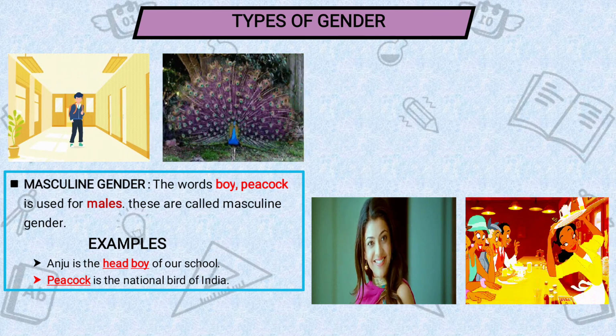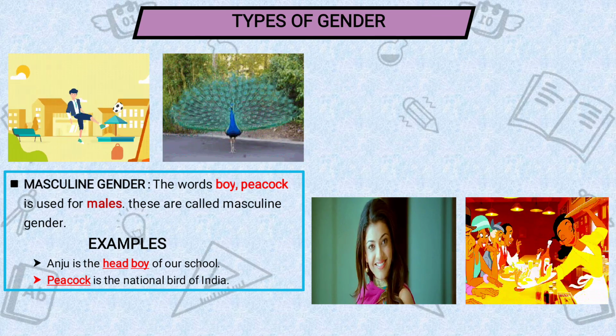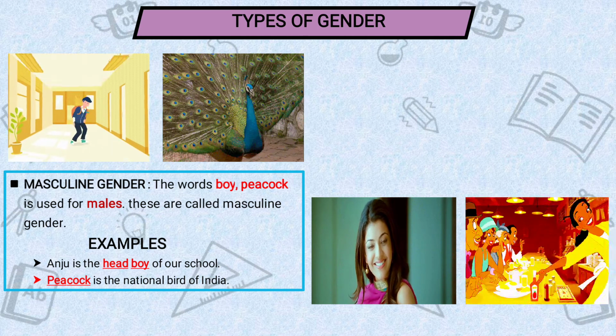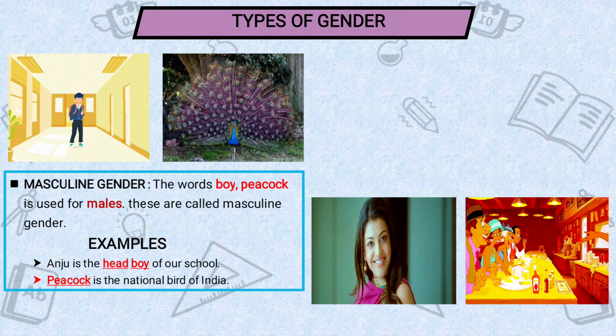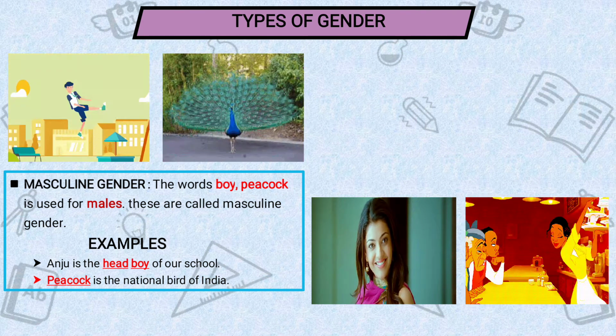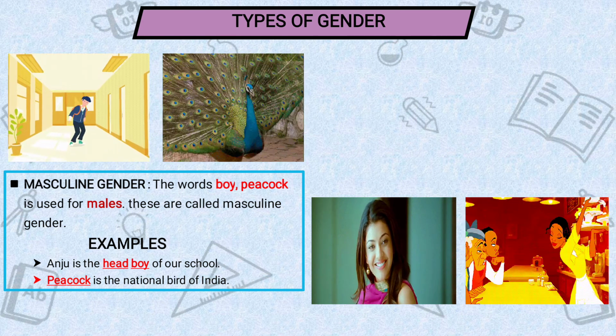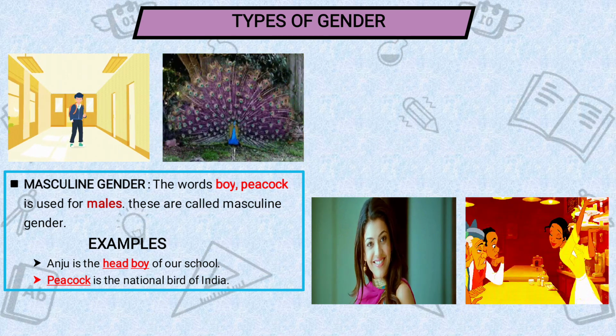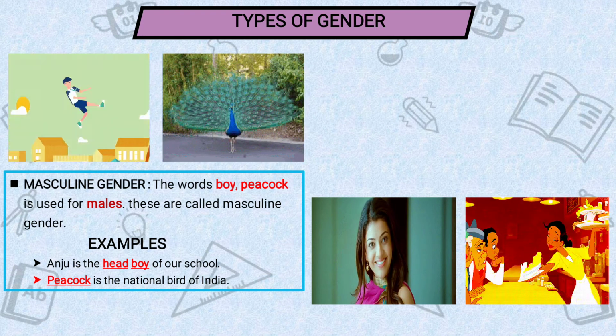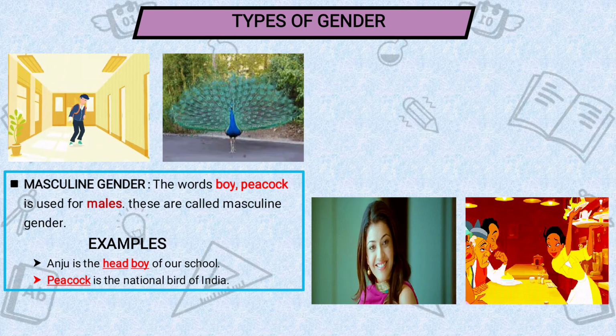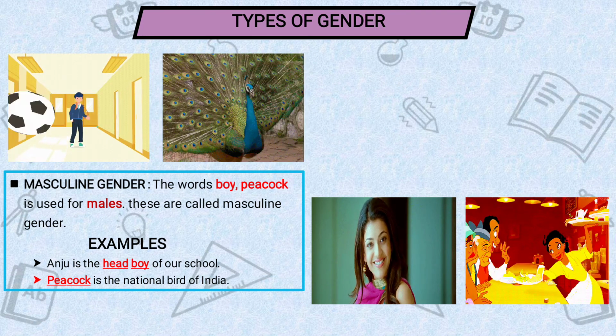As you see in the picture, the head boy is there. Anju is there. He is the head boy of the school. So he is a boy. That's why he will come in masculine gender. Peacock is there. Peacock refers to male. Okay. That's why it comes in masculine gender.